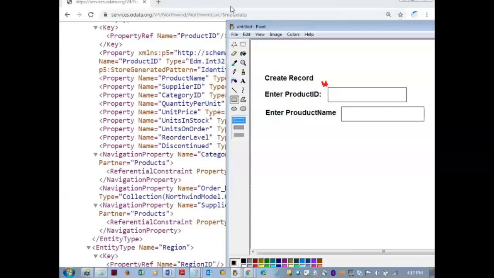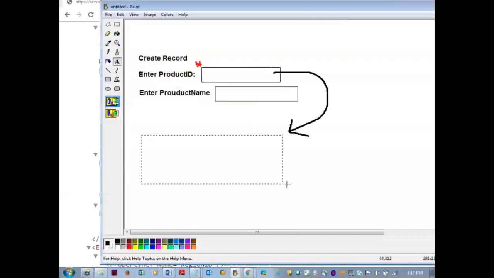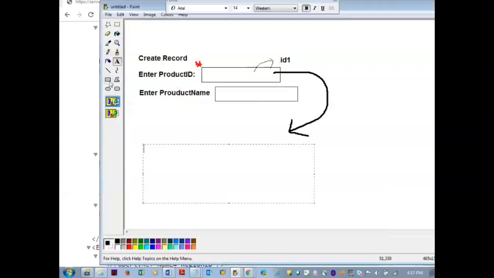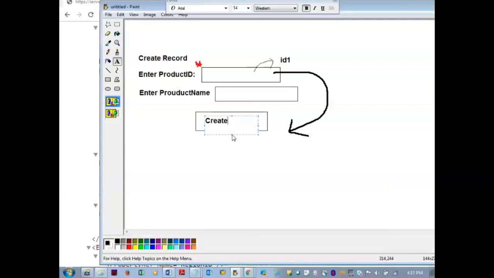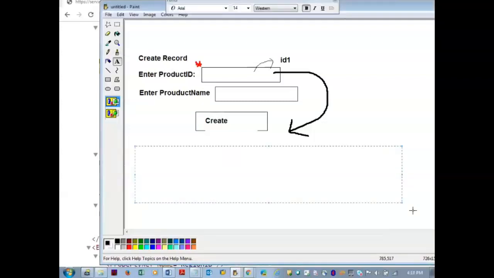Okay. Now this mandatory field, how will you write the code? Let us say the ID of this is ID1. If the user clicks on create, I want an error to be thrown. So what validation, how will you handle the validation in the SAP file?